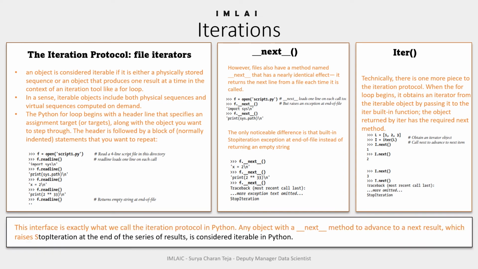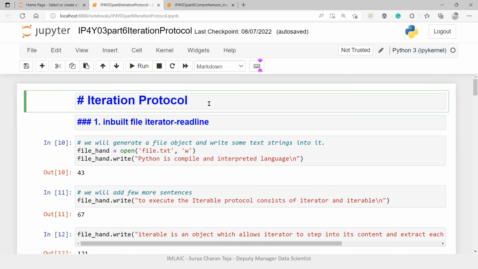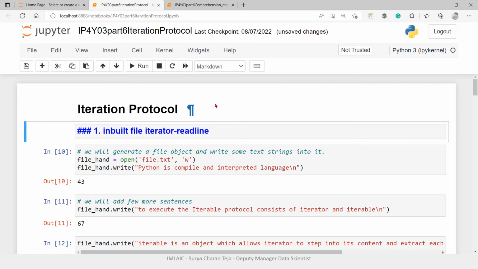Now we will jump into the Jupyter notebook. We'll begin with the iteration protocol as usual. The first one is the inbuilt file iterator, readline. This readline method is an inbuilt file iterator.